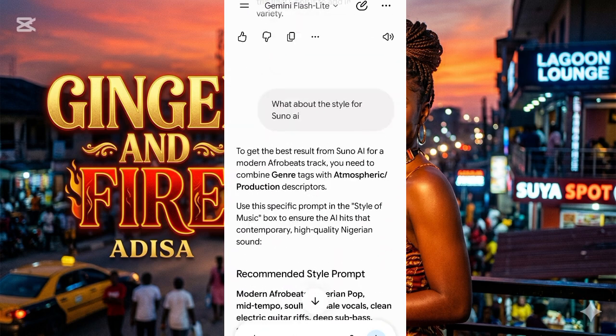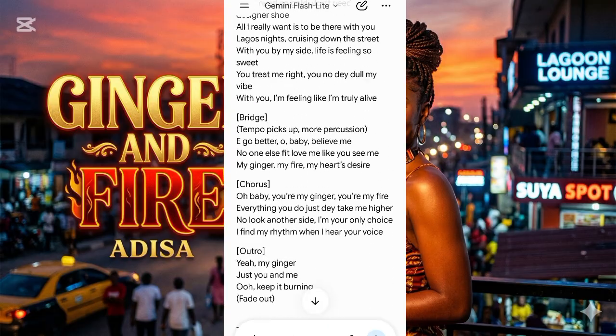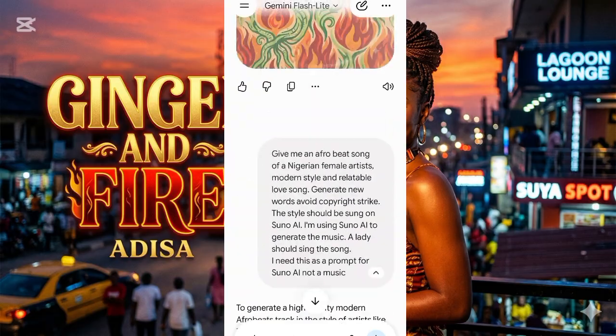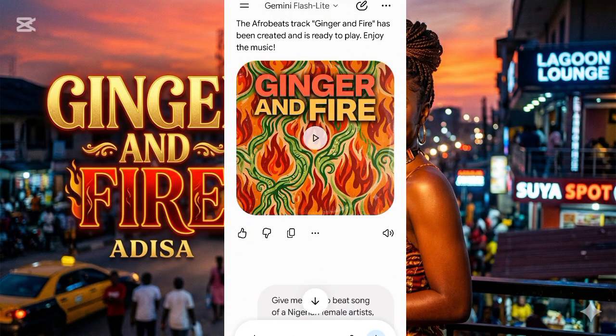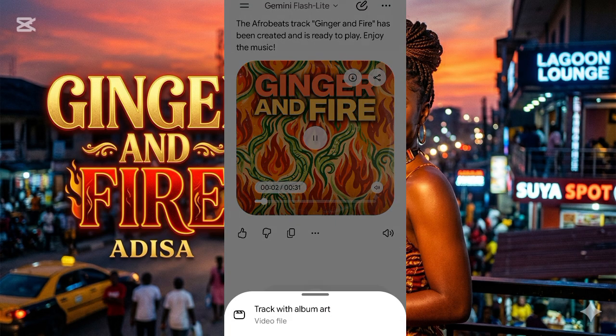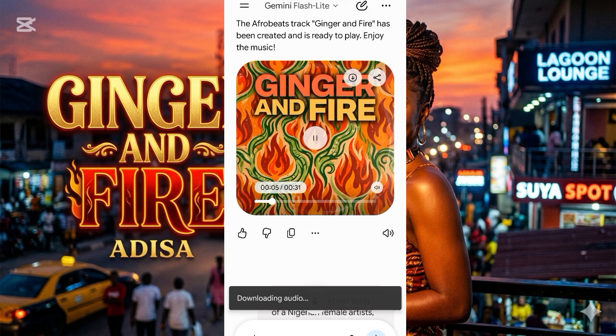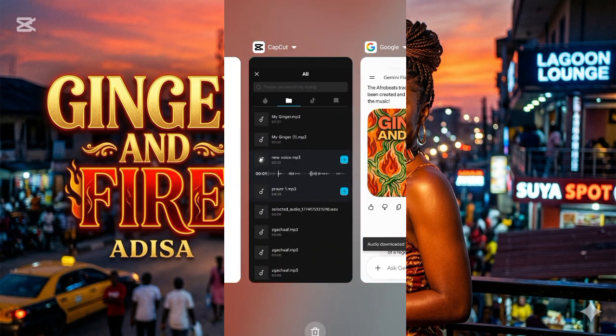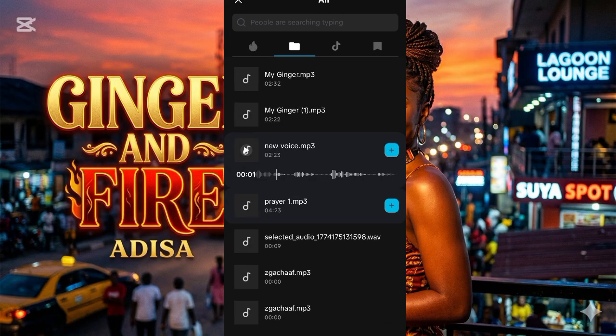This is going to give you a whole lot of money. So I went back to Gemini AI to download the track of this video because I downloaded it with the cover. So now I'm going to download just the track. You click on this small download icon here and you download just the track and it's going to start downloading. You see, audio downloaded.